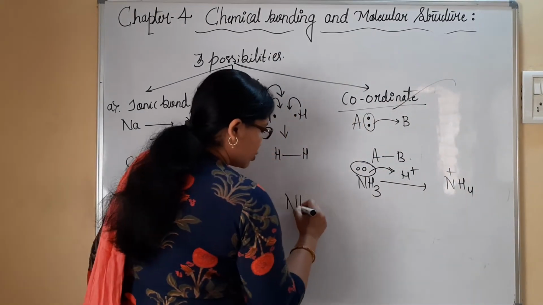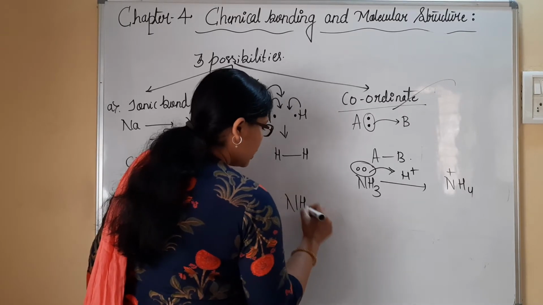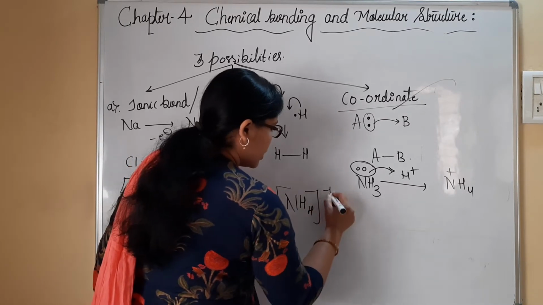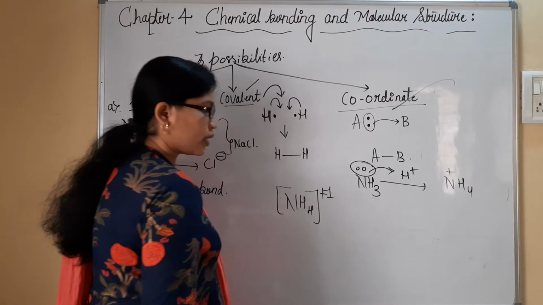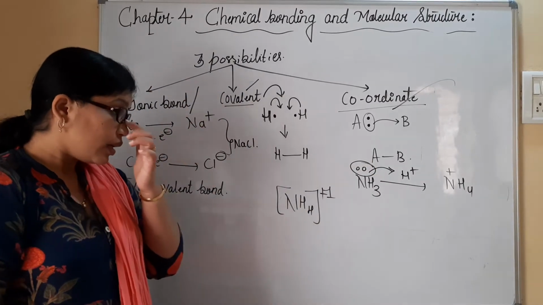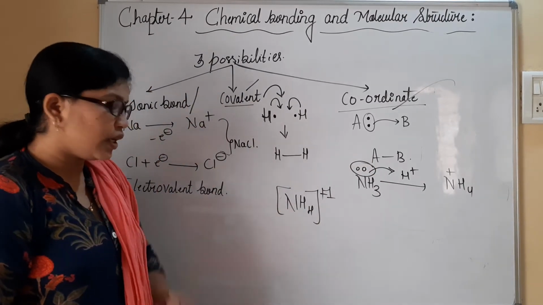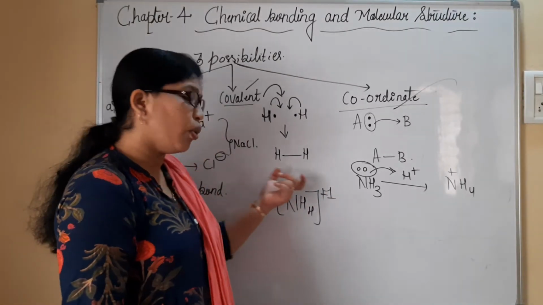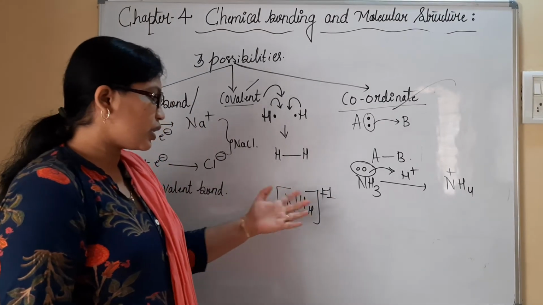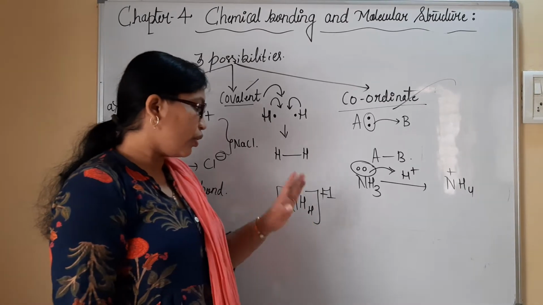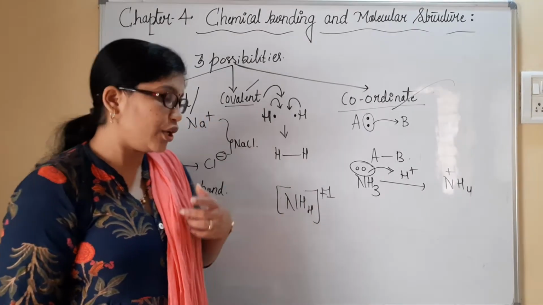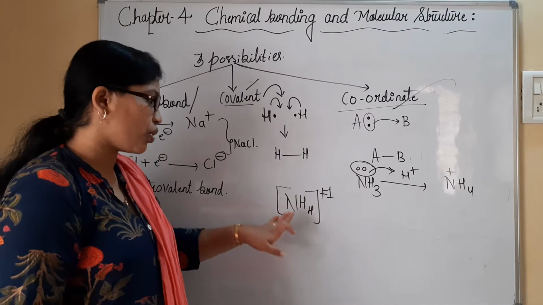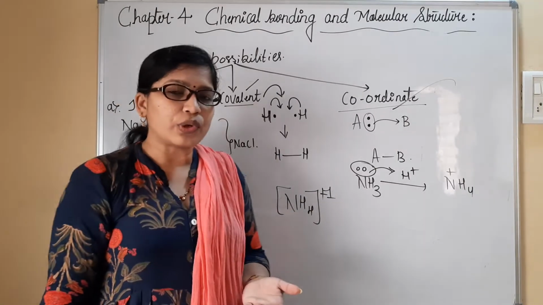See here, NH4, plus 1 is given. The same I have written here. If the molecule is given like this, that is, the charge is on the whole molecule, we need to understand whether we need to put this positive charge on nitrogen or on a hydrogen atom.